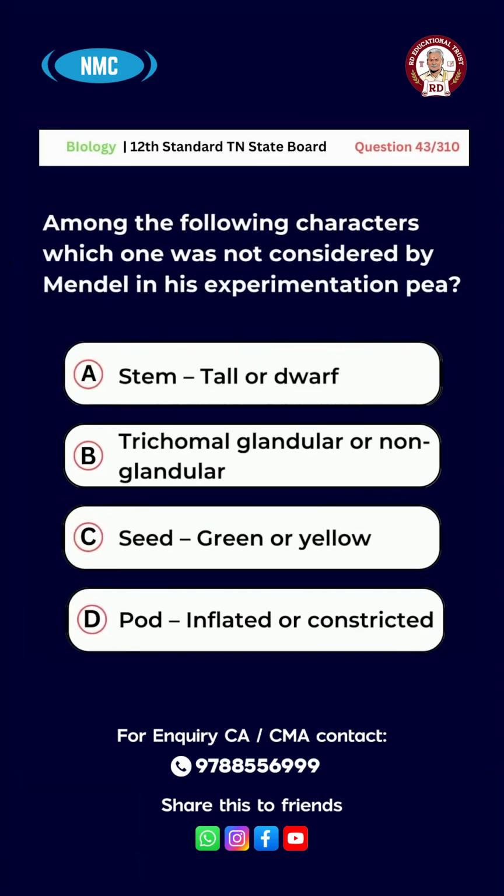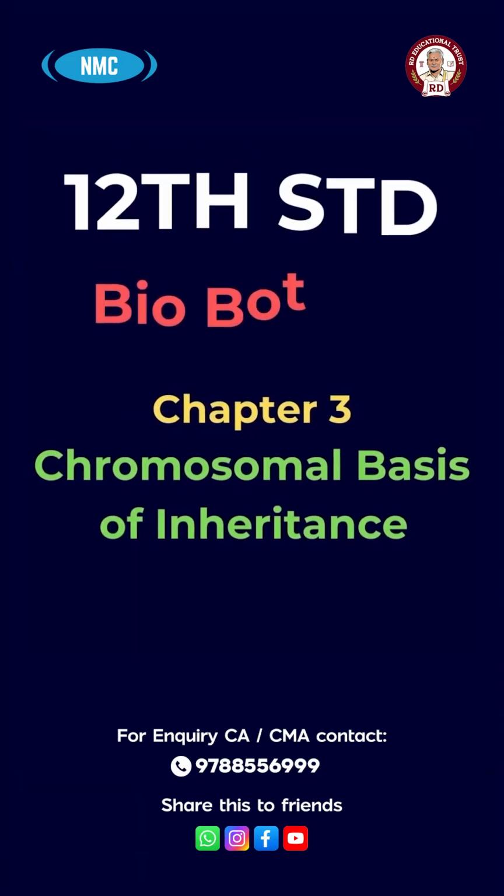Question number 43. Among the following characters, which one was not considered by Mendel in his experimentation on peas? A, stem tall or dwarf. B, trichomes glandular or non-glandular. C, seed green or yellow. D, pod inflated or constricted. And the right answer for this question is option B. Trichomes glandular or non-glandular.